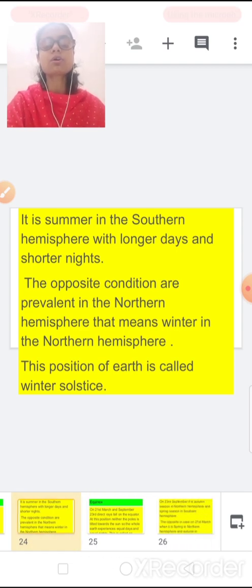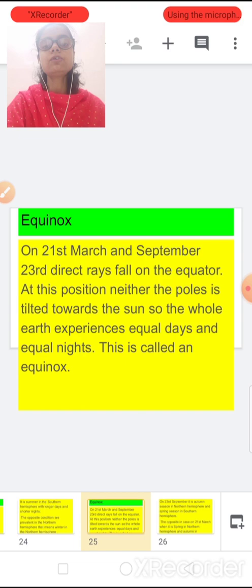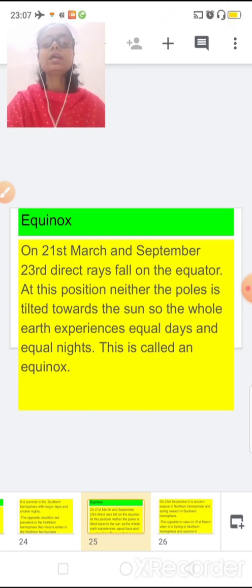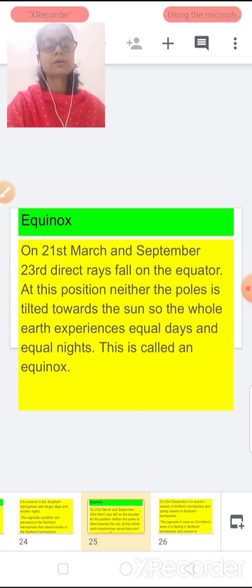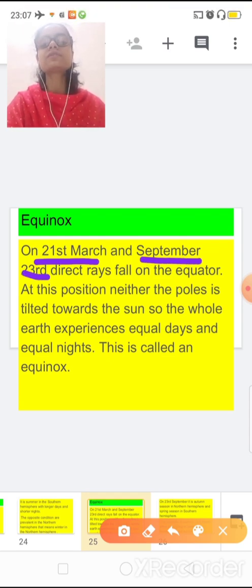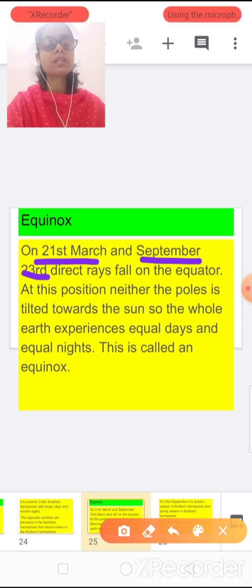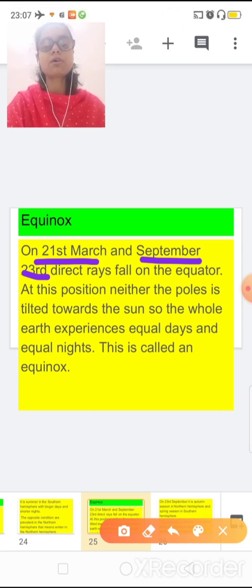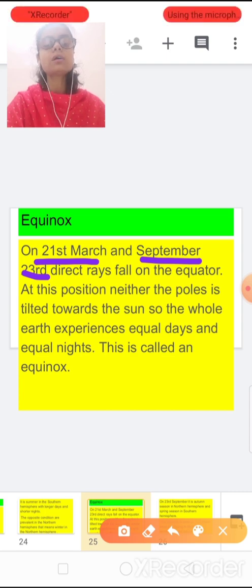Now we will talk about the equinox. Equinox basically means equal days and equal nights. Now equinox is a condition that occurs two times in a year. First is on 21st of March and second is on 23rd of September. On these days, direct rays fall on the equator.